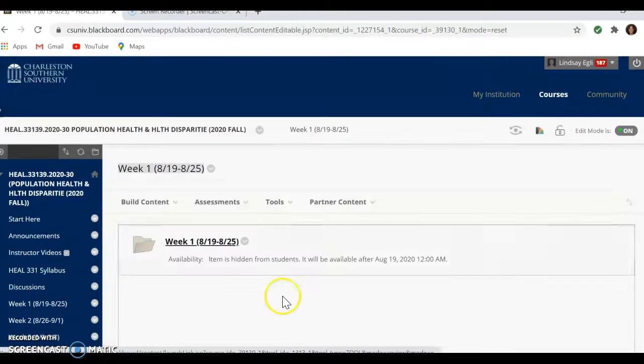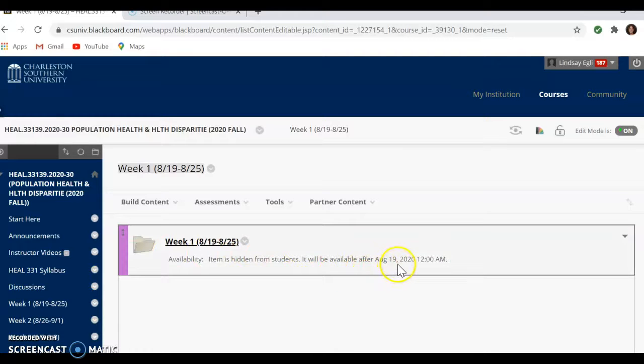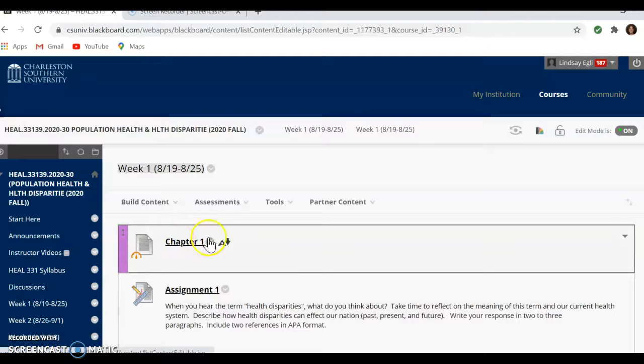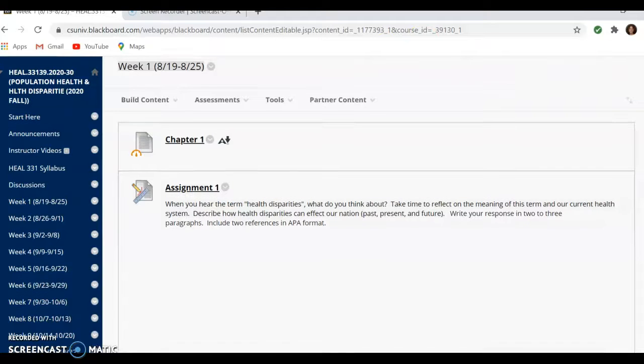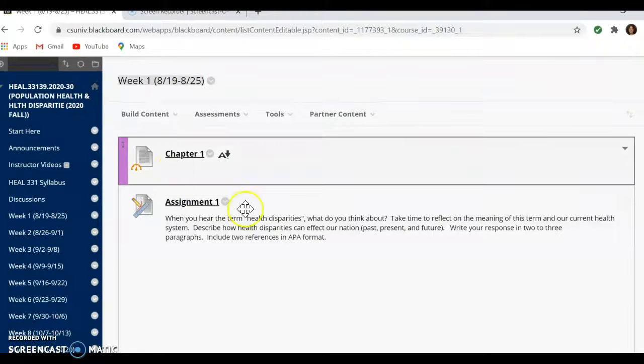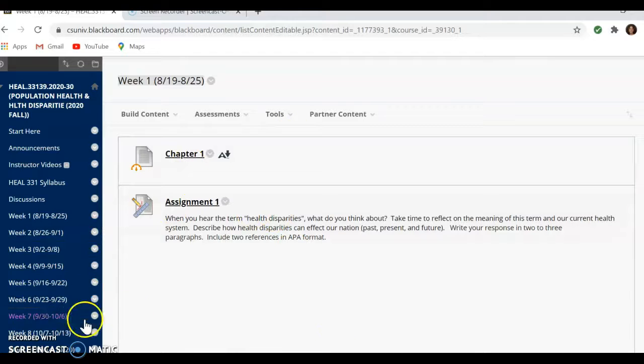So when I click on week 1, you'll see it even gives me a little note that, hey, you have this hidden from students until tomorrow at midnight. But what you'll do is you'll click on the week. You'll see I do post slides for all the chapters. So here you got that. And then you have your assignment. To do the discussion that you have, you're going to have to do that in the discussion thread. You won't be able to get to the discussion within the weeks. You're going to have to go to the discussion thread.